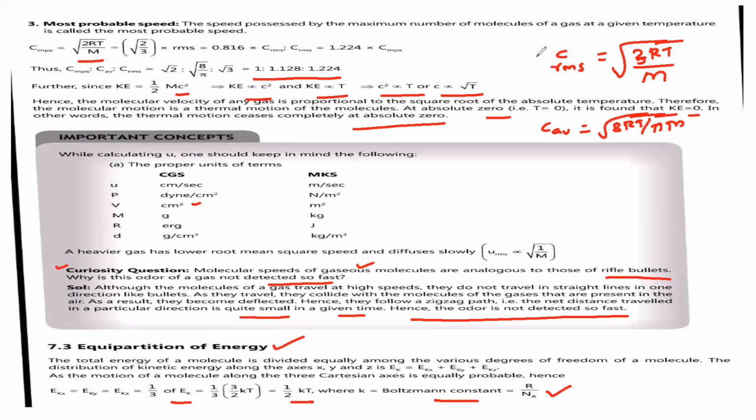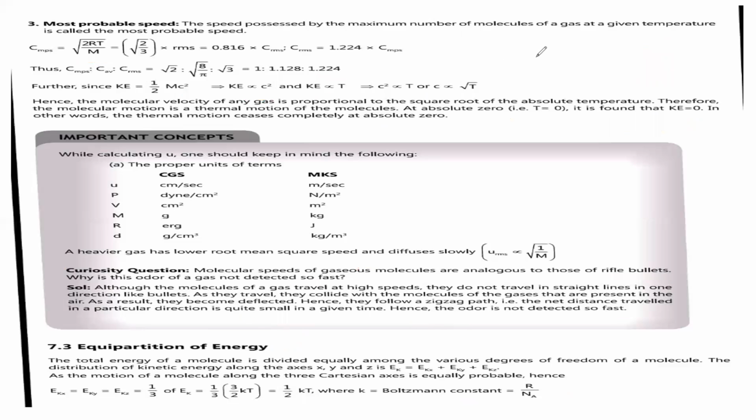So this is called equipartition of energy. It means the energy will be equally distributed among all the molecules. What can you say about this? The energy will be equally distributed among all the molecules.